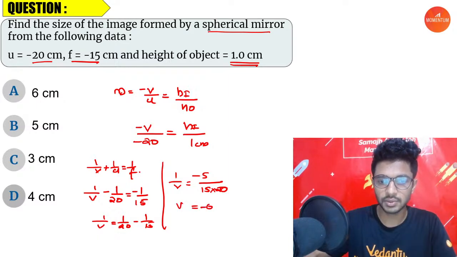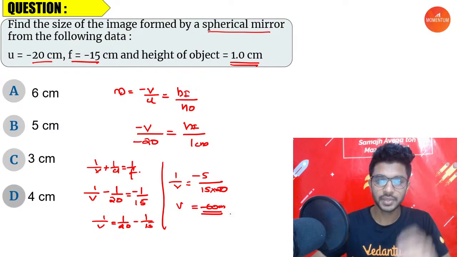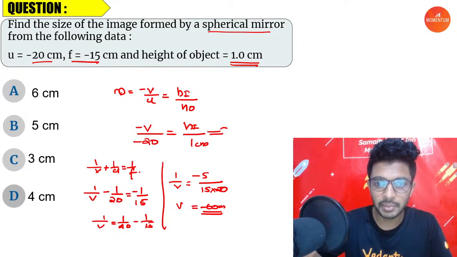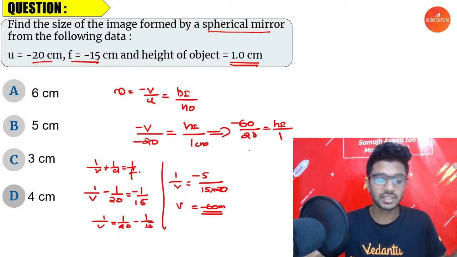So v is equal to minus 60 centimeters. Good. Now applying the same here, v is minus 60, the minus signs will cancel, so 60 by 20 is equal to height of the image by 1. So what is the height of the image? That's equal to 3 centimeters.